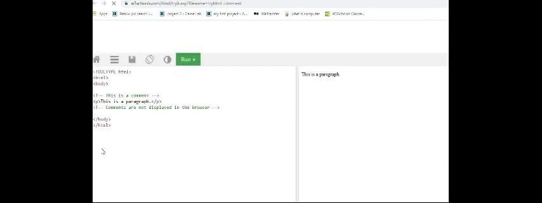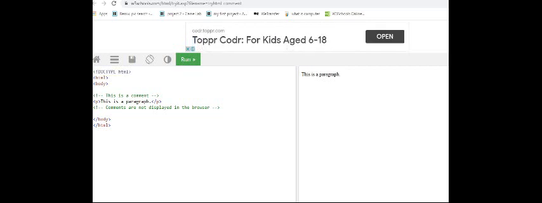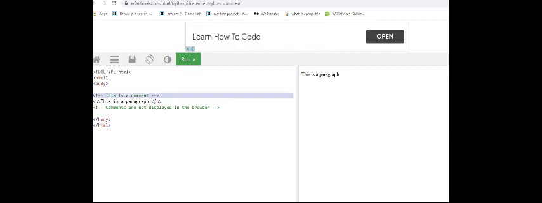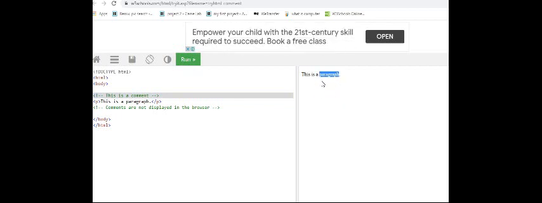See here, this is a comment. Document type HTML, this is also a comment, right? And in the HTML, here I have written only the body. In the body I use the comment. Two comments I used, but they do not appear in the web page. This is the output.